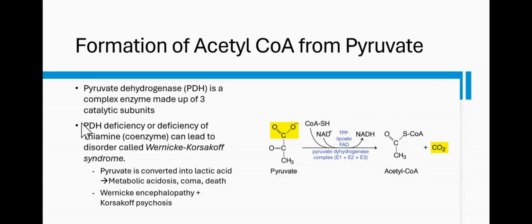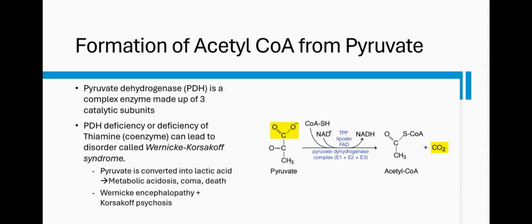And since this enzyme is very, very important, it is no surprise that deficiency of the enzyme will lead to very severe disorders or syndrome. And in most biochemical pathways, when you have specific enzyme deficiencies, they lead to very severe metabolic diseases or syndromes. And the one we have here is the Wernicke-Korsakoff syndrome. Syndromes usually are a combination of different symptoms that aid or indicate a particular disorder. But it's mostly genetic or very chronic disorders that you see syndromes. In syndromes, most organs, not just one organ maybe is affected, most organs are involved.